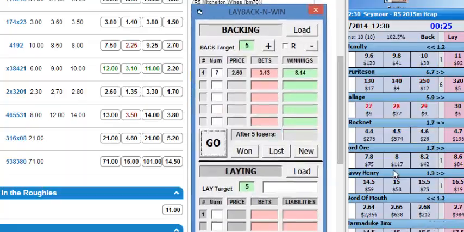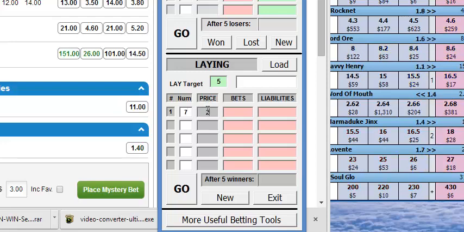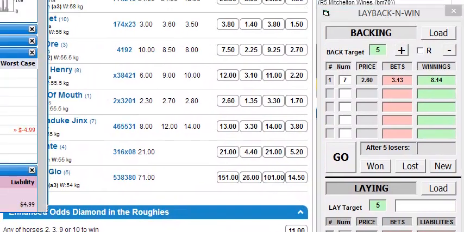And now we go to the laying, and it's at 2.7, so number 7 is at 2.7. Go, so we're going to be betting 5 on it.